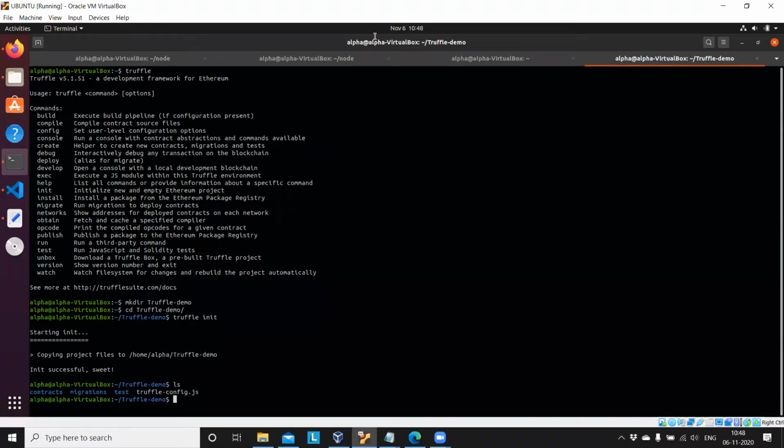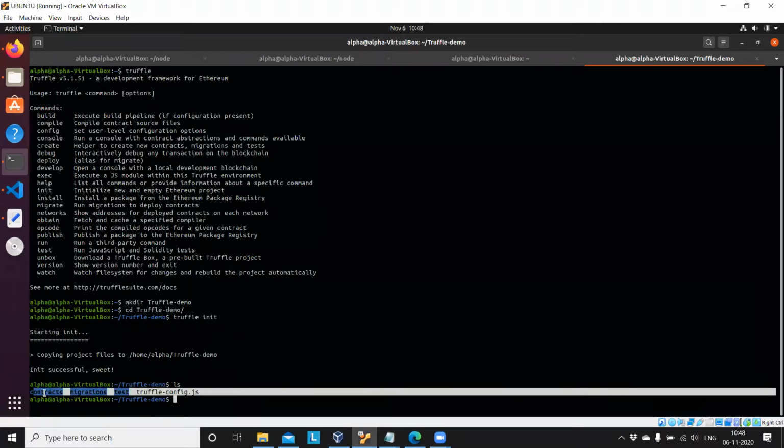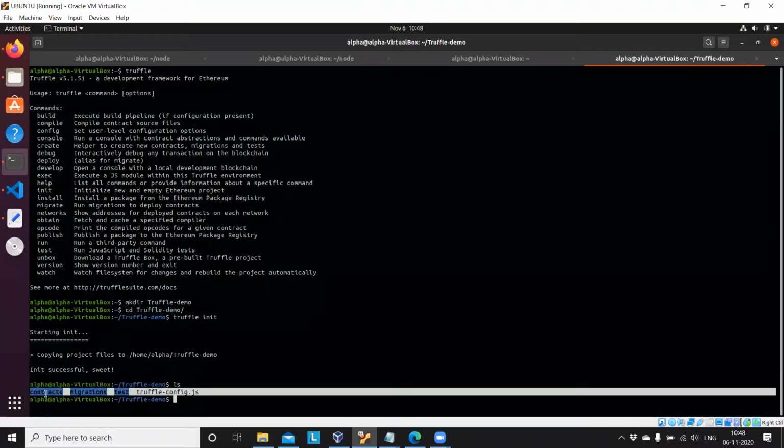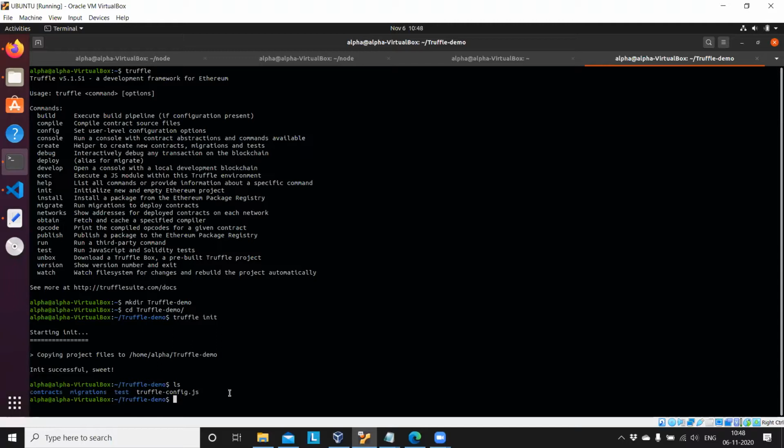I hope this is visible. Is this visible for you? Yes. Okay, just install Truffle, and after that I initialize it with the truffle command. Then I get three folders: contracts, migrations, test, and truffle-config.js.